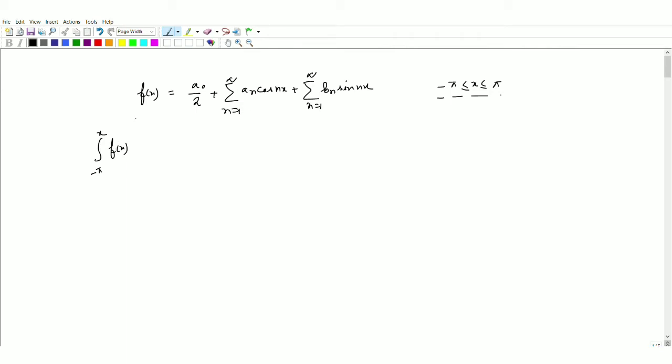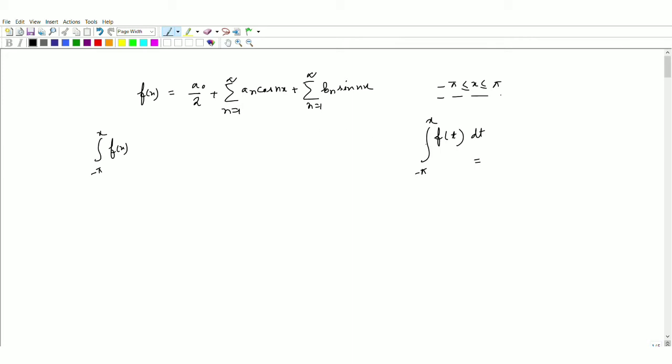In some places you can find it like this also: the function is defined with another variable, a dummy variable, and then they write the integral from minus pi to x with dt. That way it is also done.